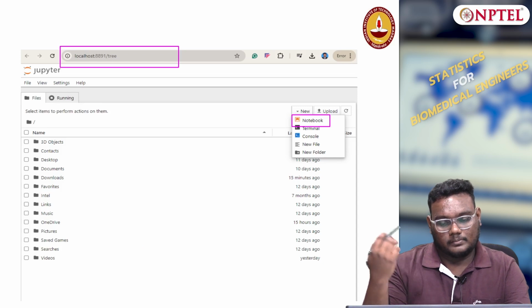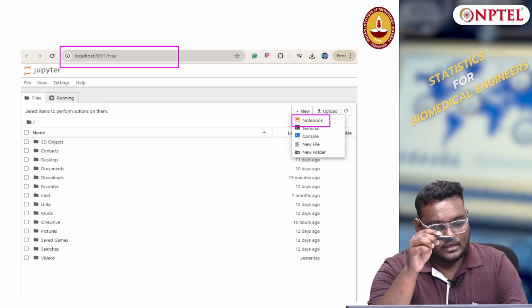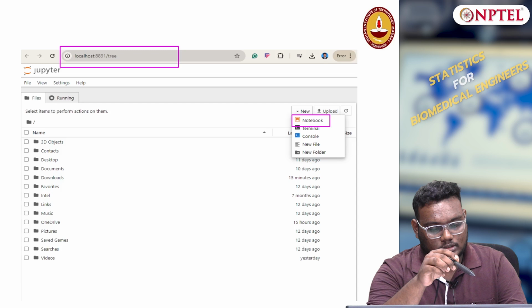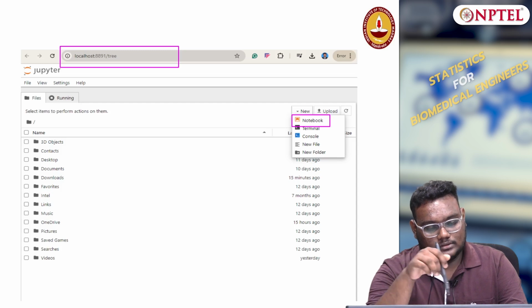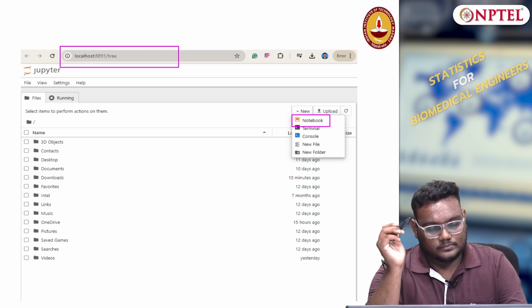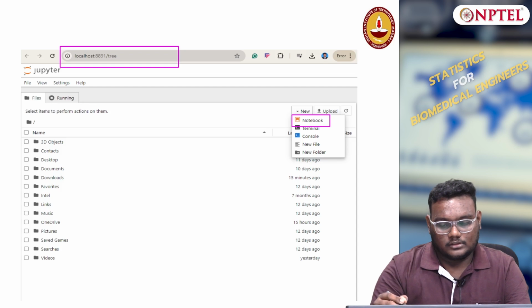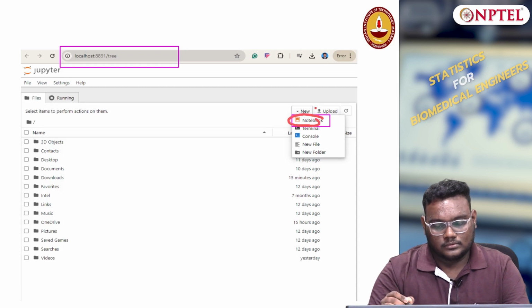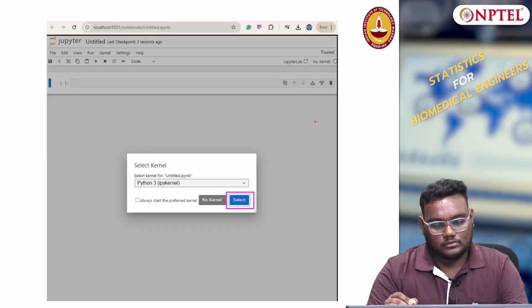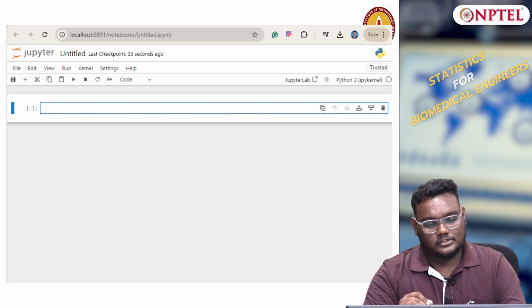So it will take you to the page which we have previously discussed, the same Jupyter Notebook through your browser, and here you can click New, Notebook, so that you can go to this page and you can select Python 3. Now you can execute the codes.